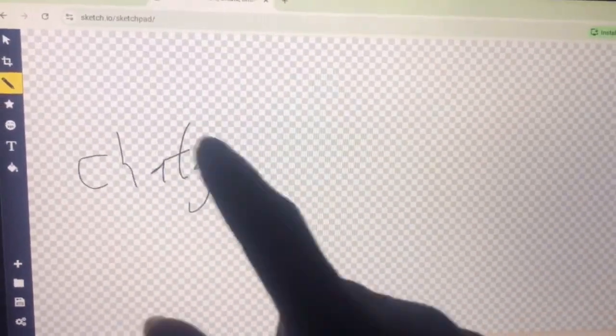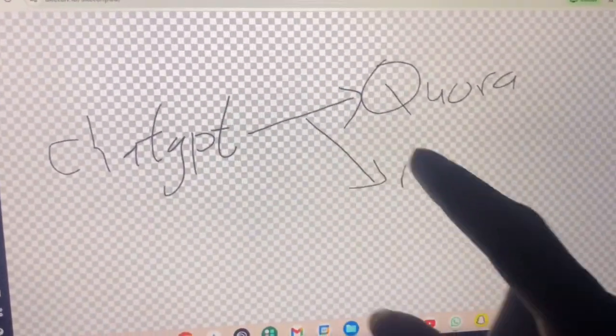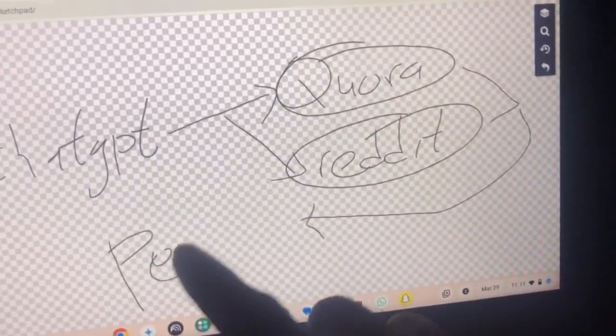Which means the blog was indexed, but the content of the blog was not being taken. But popular media like Quora and Reddit are popular, and since they provide such information, ChatGPT took the same information from Reddit and Quora and shared it with the users that were searching for information concerning my blog. So I think that was one way I was able to get that traffic from ChatGPT.